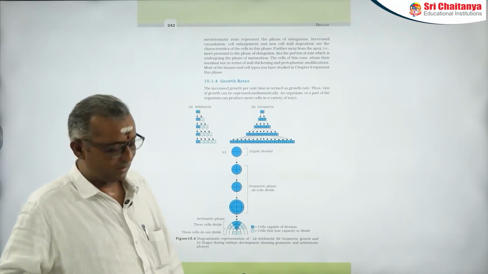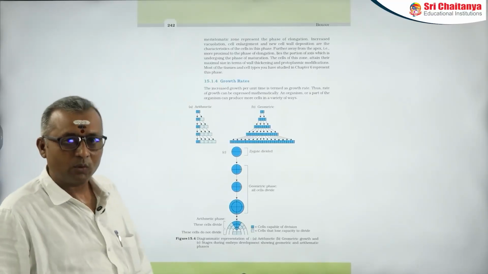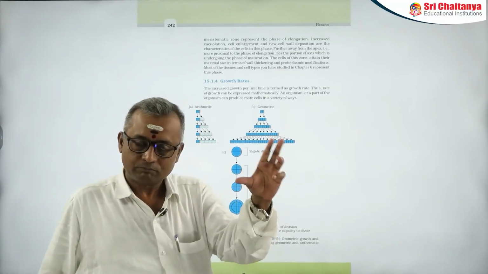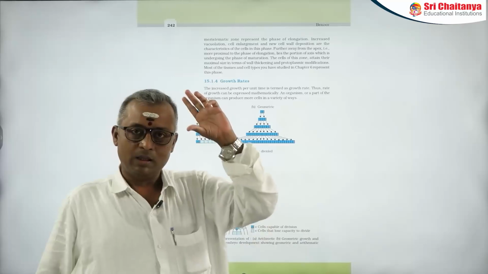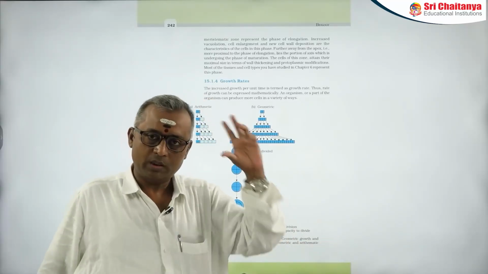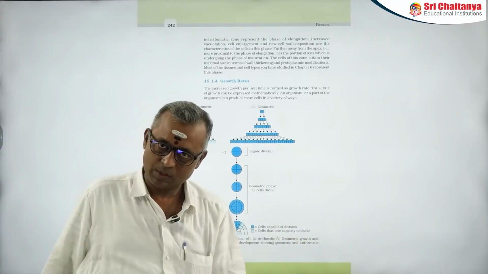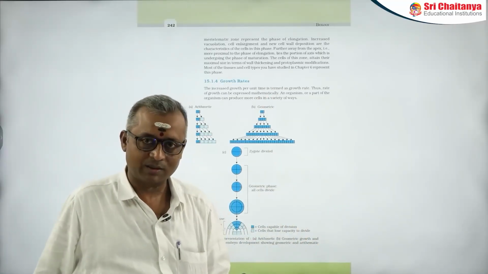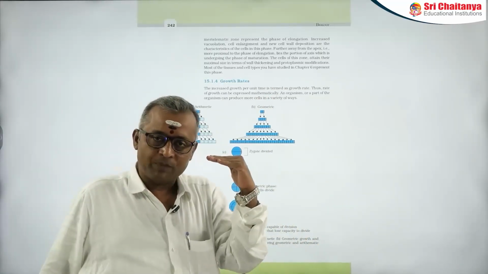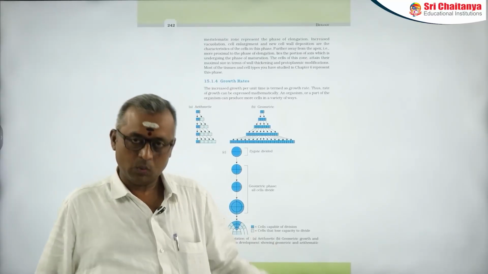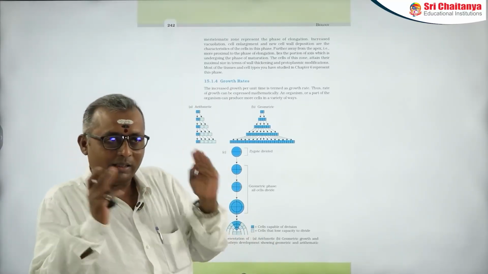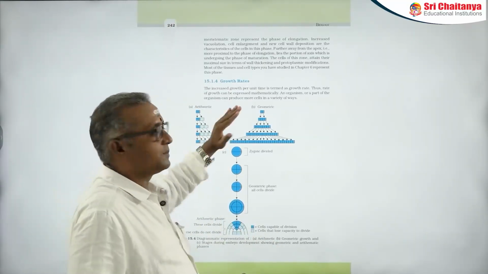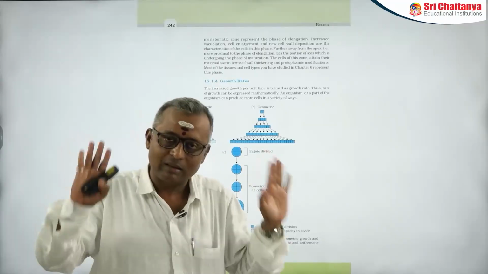And whenever you read these particular phases of growth, just remember about zones of root. Like in the root system, there is a root apical meristem, zone of elongation, zone of maturation. All these phases are there, isn't it? So just remember the zones of root, and by taking that into the mind, you read this particular paragraph so that you will get the clarity.